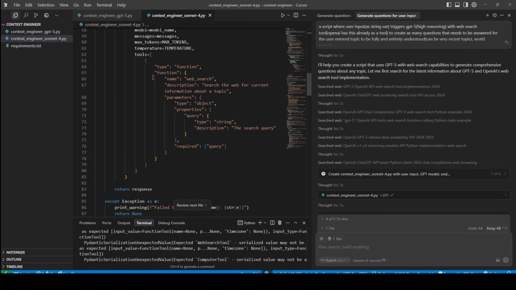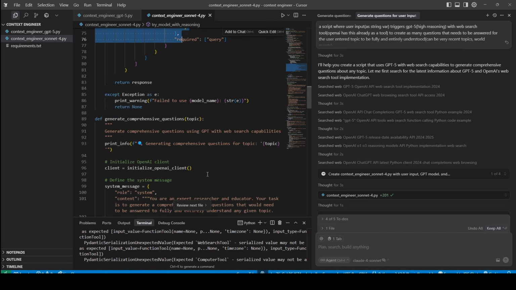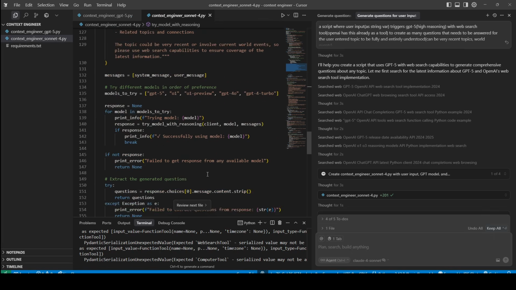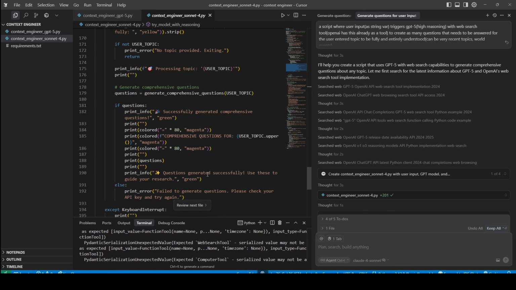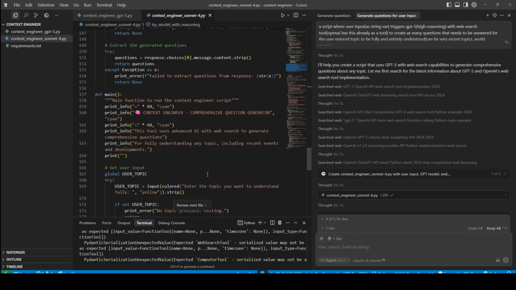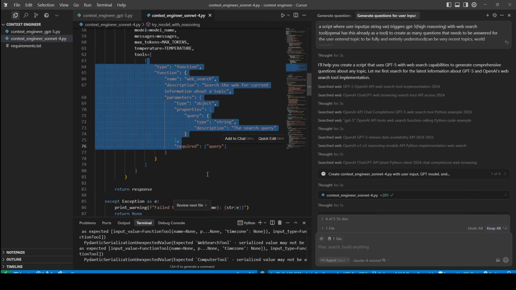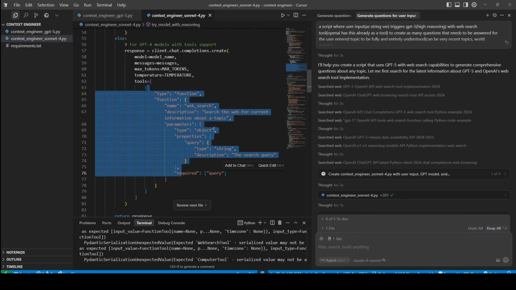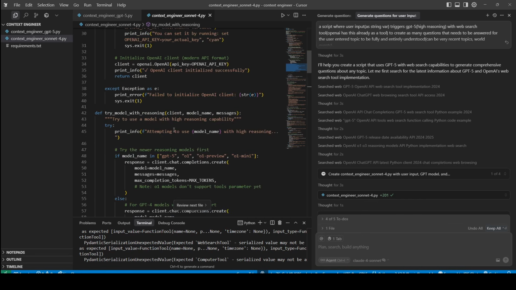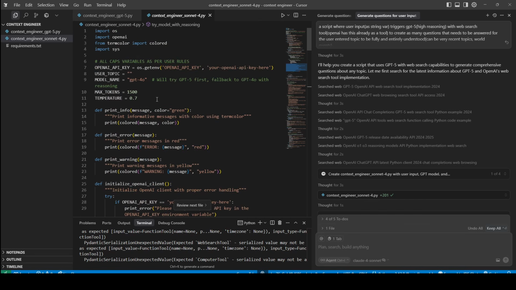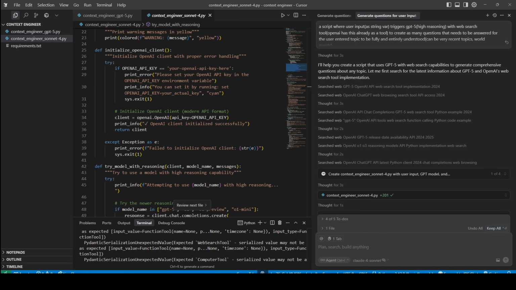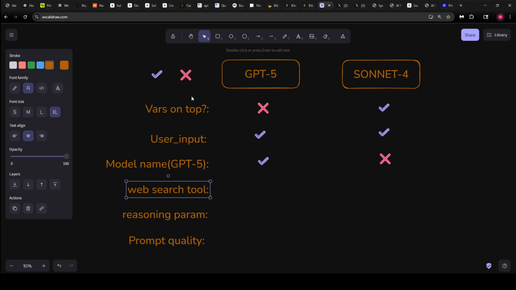Versus Sonnet tried to create a custom function for web search and didn't really implement that function. So this is a big fail on Sonnet's part. It created a custom web search tool description, but there is no web search. So this again goes to GPT-5.